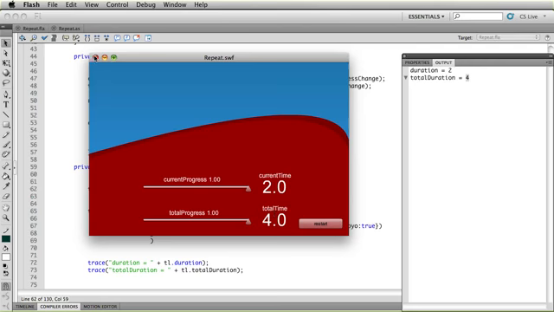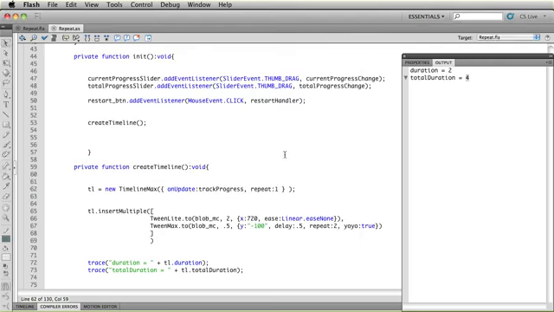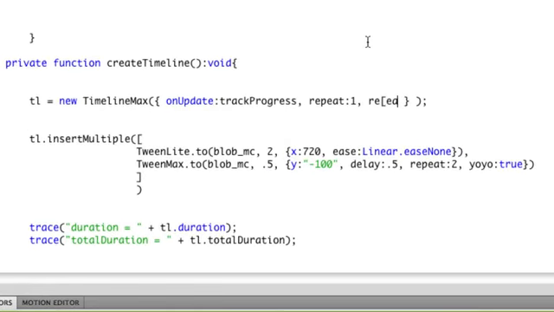And we're also going to show you how to add a repeat delay. So I'm going to say repeat delay, and I'm just going to say, you know what, I want to wait 4 seconds between the timeline playing through once and then playing again. So we'll save this, and we'll have some different numbers to look at.